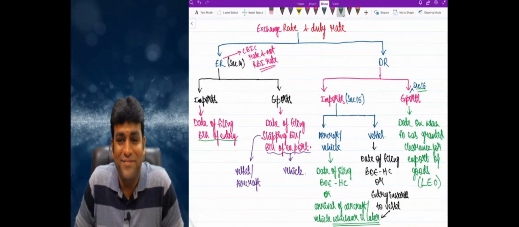Finish writing? Can I move forward? And in exchange rate, highlight that word that we will always take the CBIC rate and not the RBI rate. By mistake also don't take the RBI rate, because 100% what we will follow is the CBIC rate only, but never the RBI rate.